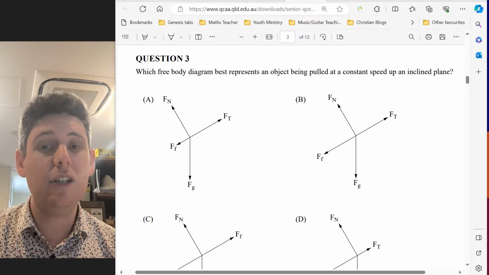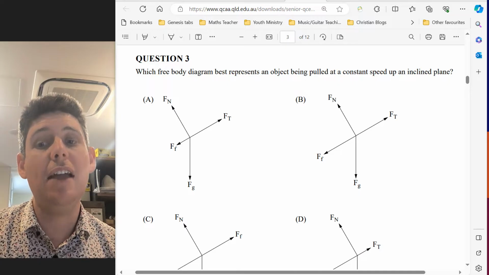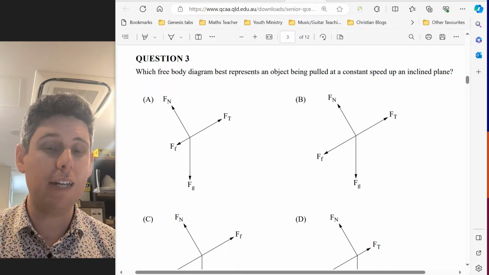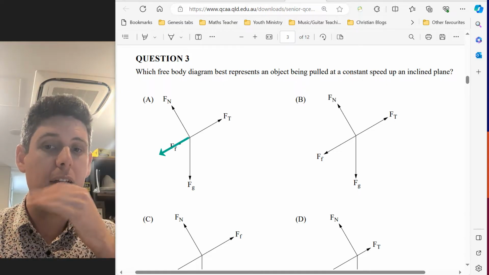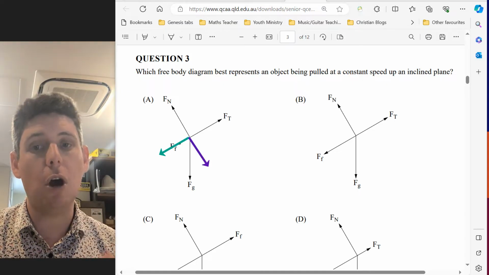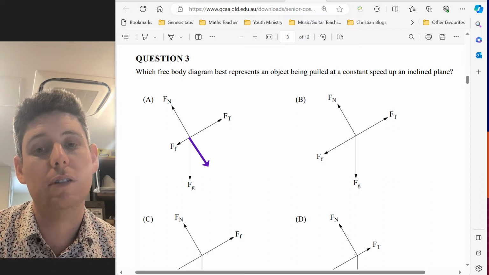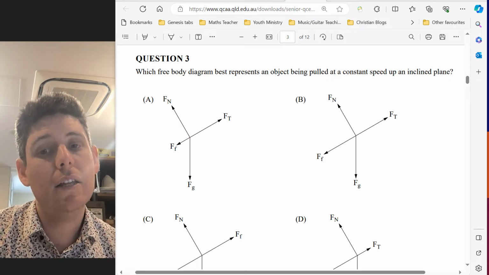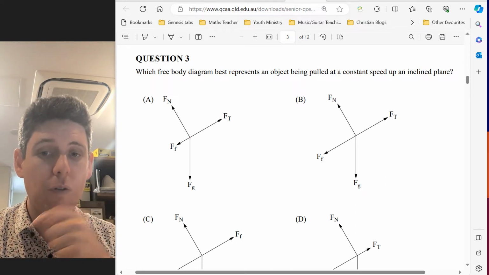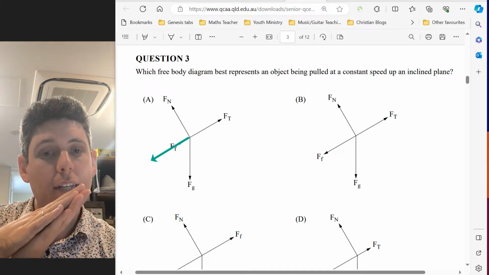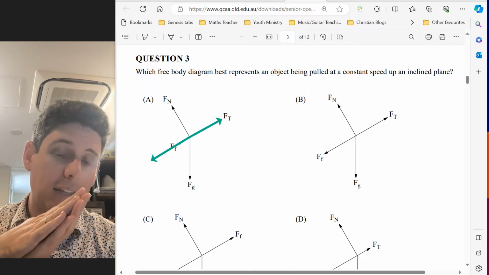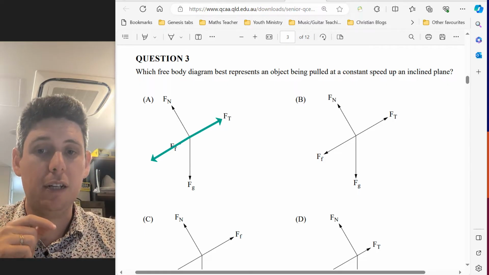So the key to A and B is Fg, force of gravity, is split into the component going down the plane, and the component going opposite the normal force. If you add the friction force and the force of gravity, if you add those two arrows together, they need to be the same length as Ft.